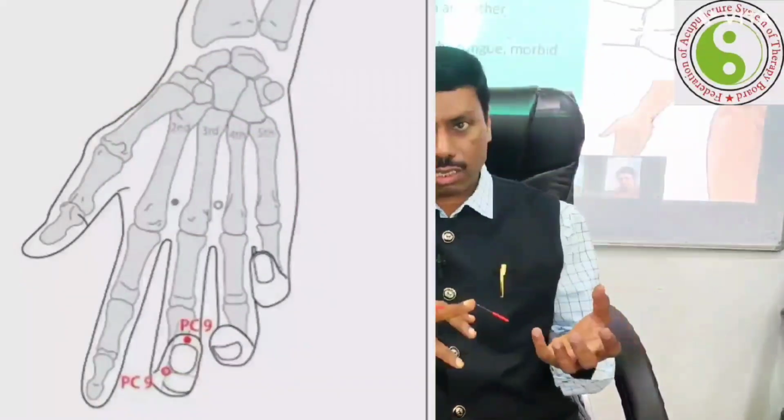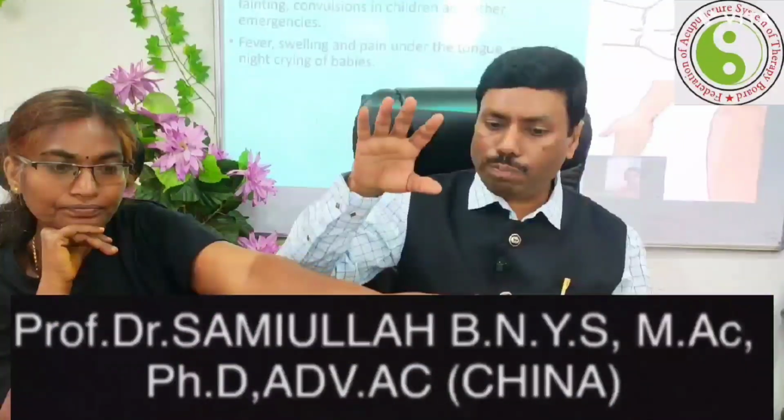The second location, at the tip of the middle finger, is known as the pericardium 9 point. Which muscle is it? The flexor digitorum longus muscles. These muscles have the point location at the tip of the middle finger, known as the pericardium 9 point. So P9 has these 2 locations, which is also good.